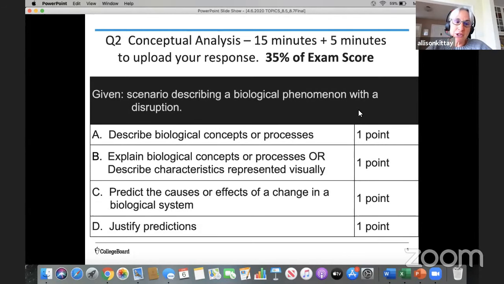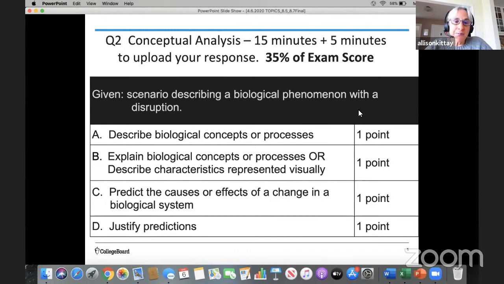The second question is a short FRQ. And again, if this was a testing year, I always tell my students to plan to spend about 6 minutes per short FRQ, and you have 15. So you have quite a bit of time there. So, read the question carefully and look at those command terms or task verbs. This second question will make up 35% of your total exam score.